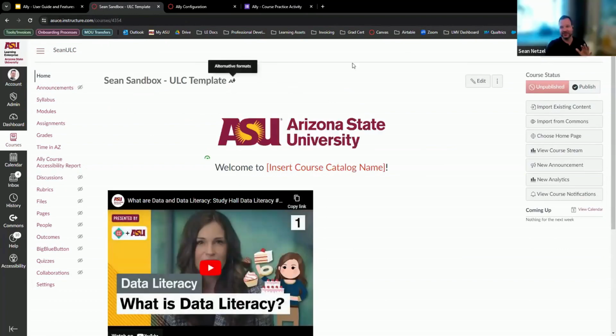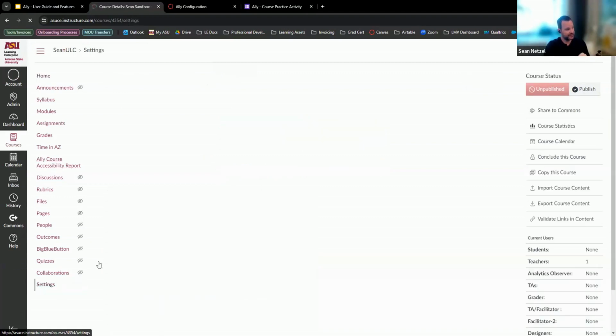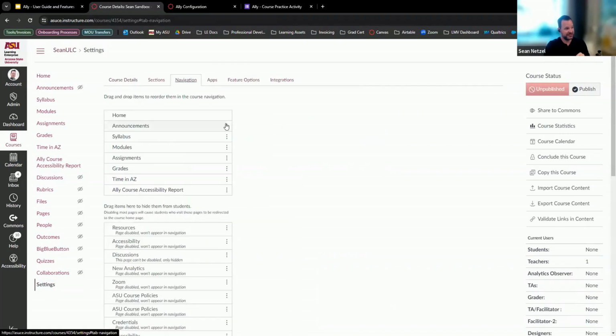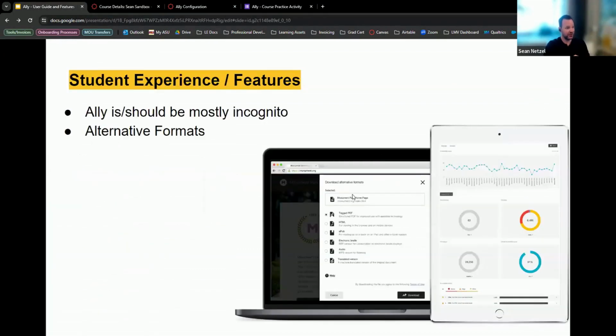This is just a little sandbox that I'm using for the purposes of this demo. I'm not showing a real course right now, but in our case of Canvas, you could see it's called Ally Course Accessibility Report. In the canvas.asu.edu account, it's going to be called Ally Dashboard. But if it's not here, you can go into settings at the bottom, and then under navigation, that's where you can turn it off or on. I would recommend always having it turned on. I can't think of any reason why you would want this disabled. If you don't have it here, it should be down here, and then you just right click on the three buttons and it would have an enable function. So that's essentially where you find this in your course.